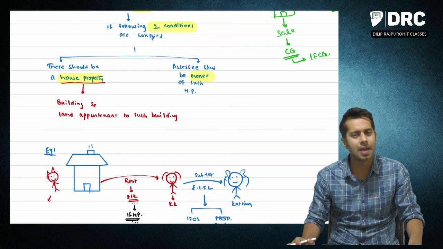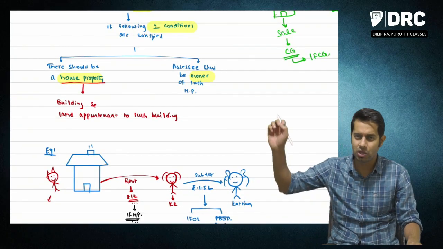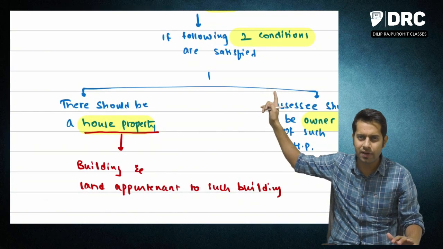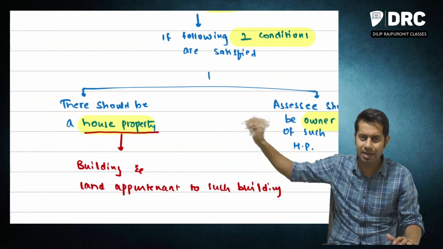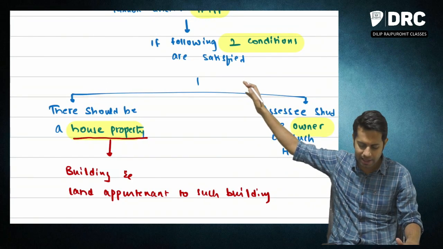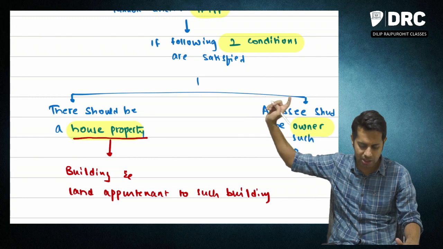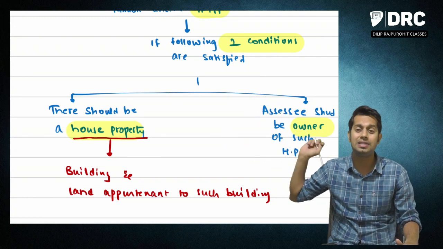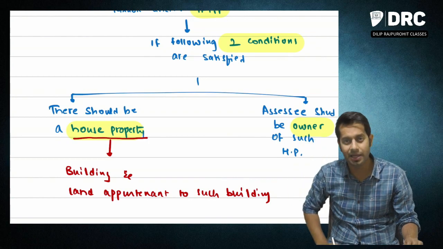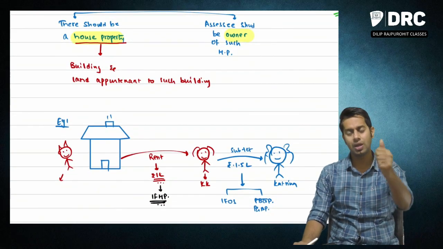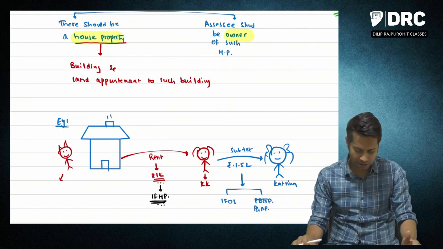Now, let us take some example to understand this topic clearly. See, what is section 22 telling? Section 22 says, if you satisfy two conditions, then the rental income which you are arriving at will be taxable under the head income from house property. What are these two conditions? Condition number one, there should be a house property, and condition number two, the assessee should be the owner of such house property. What do you mean by house property? Building and land appertaining to such building.